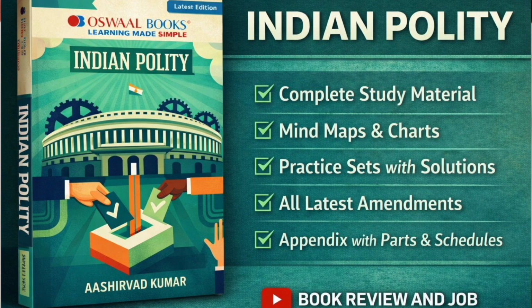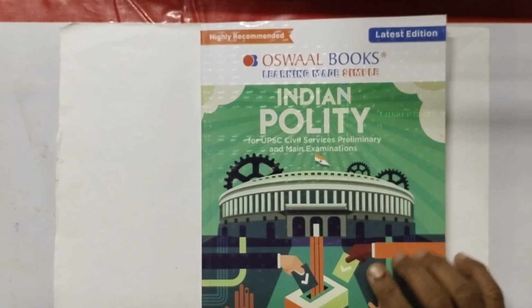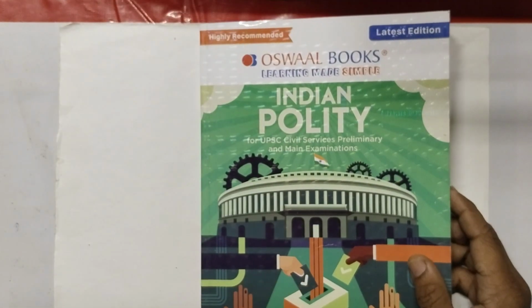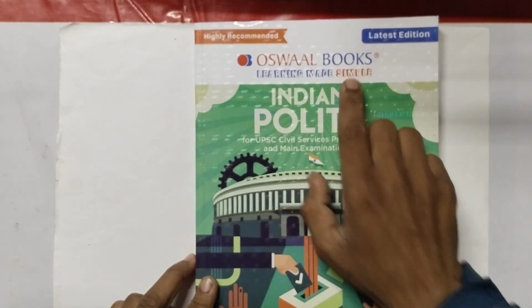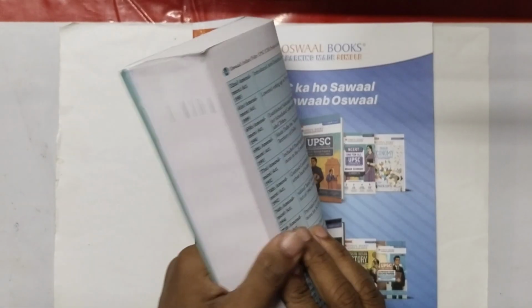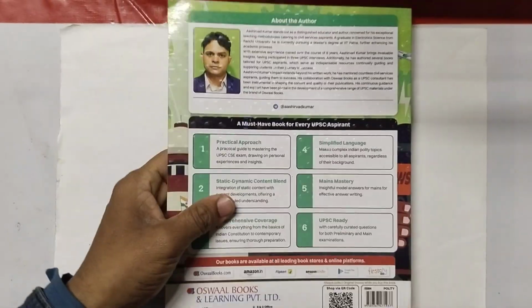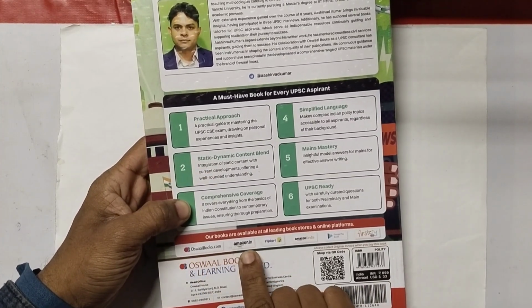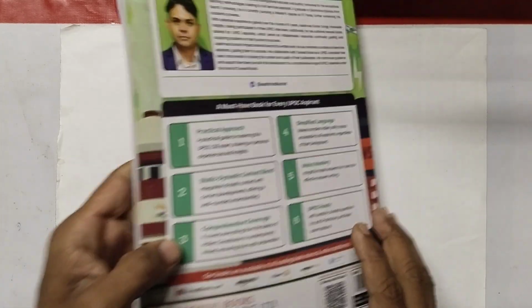If you are preparing for the UPSC Civil Services examination or State PSC examination, in this video I will talk about book details, syllabus coverage, chapter wise content, presentation styles, and finally whether you should buy this book or not. Book details. This book is published by Oswaal Books. The total number of pages in this book is 344 and the price of the book is 699. You can buy from oswaalbooks.com, amazon.in, Flipkart, Amazon Kindle, Google Play Books, firstcry.com.